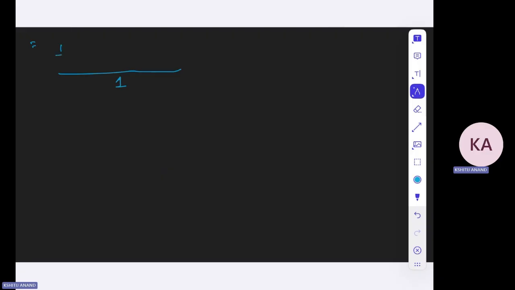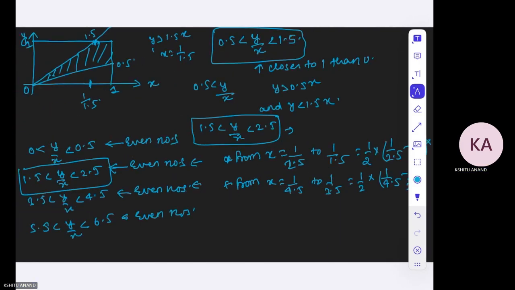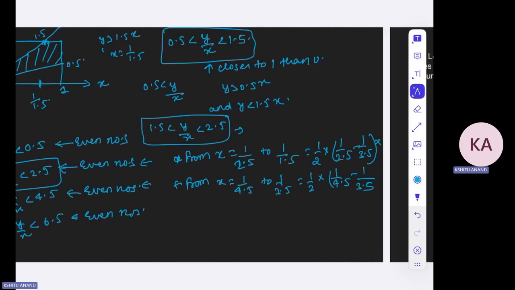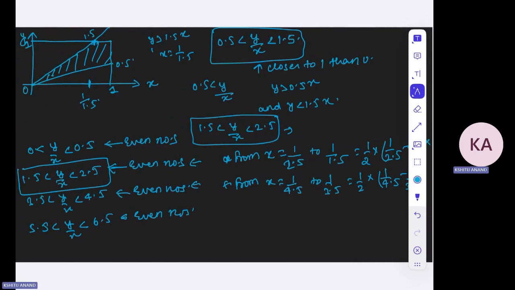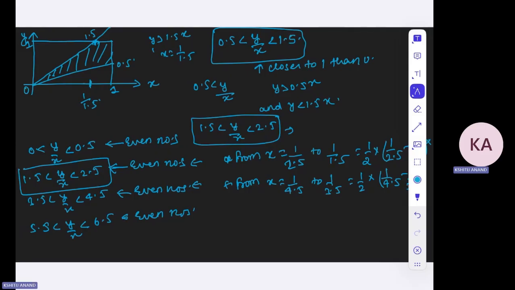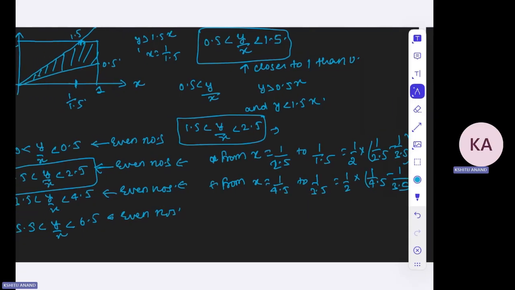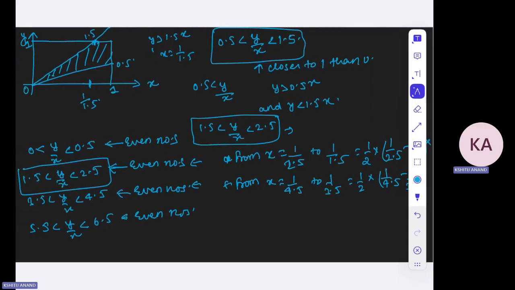So it will be 1 by 4 plus 1 by 2 into 1 by 1.5. Wait, so this would be 1.5, right? I wrote it for this.